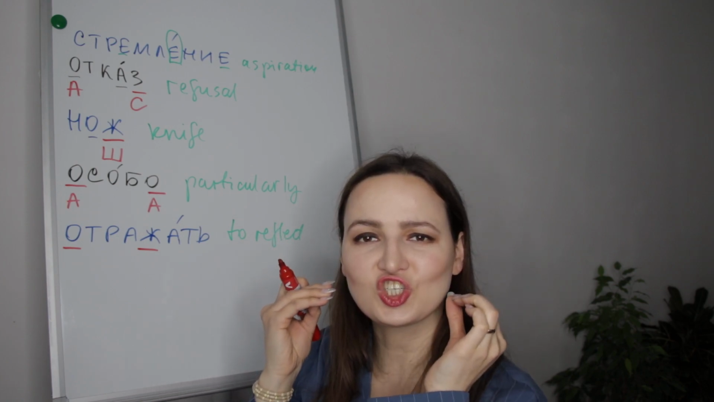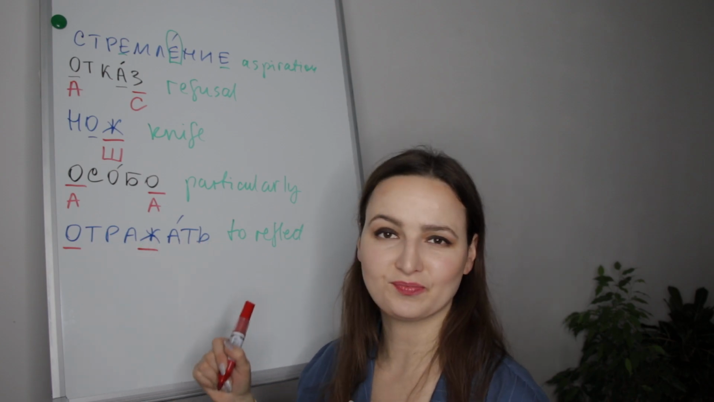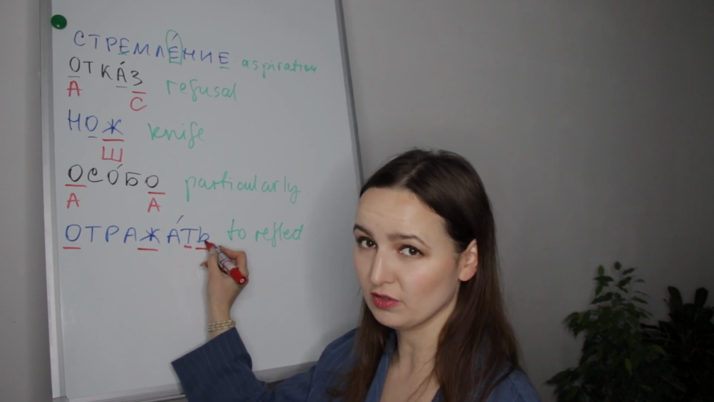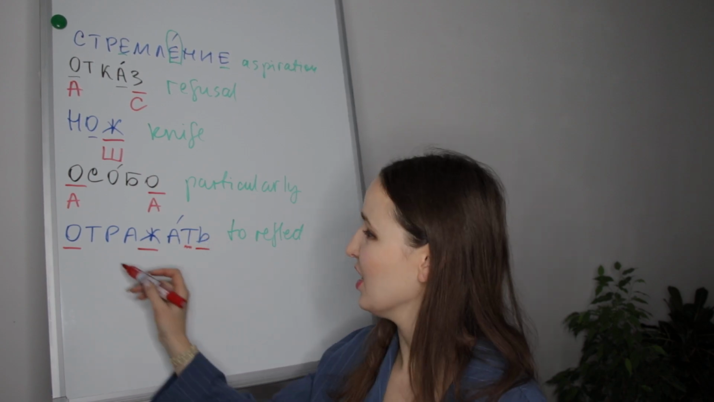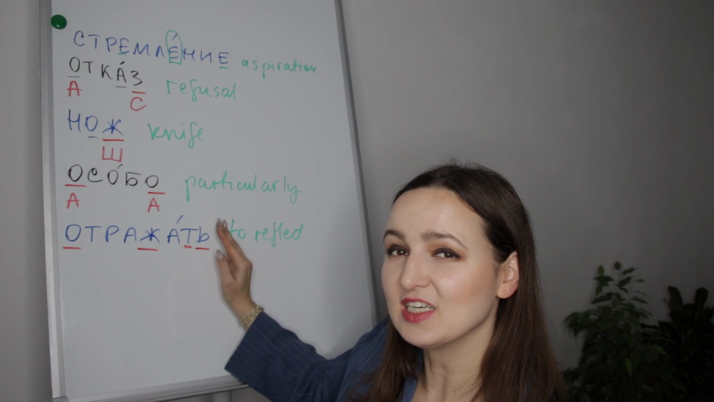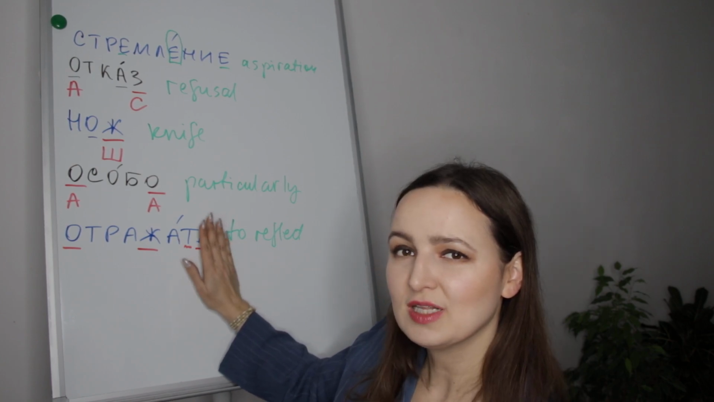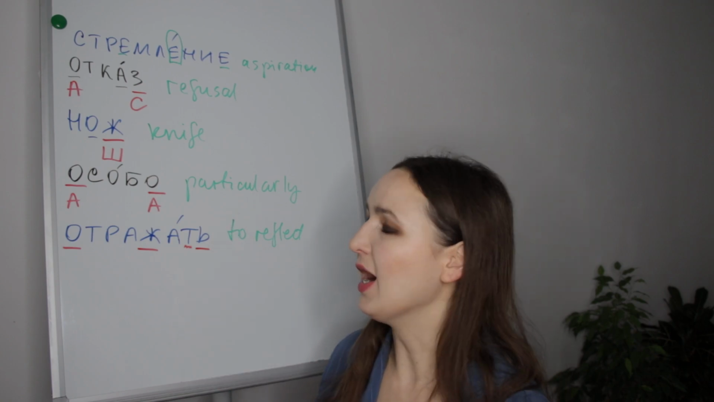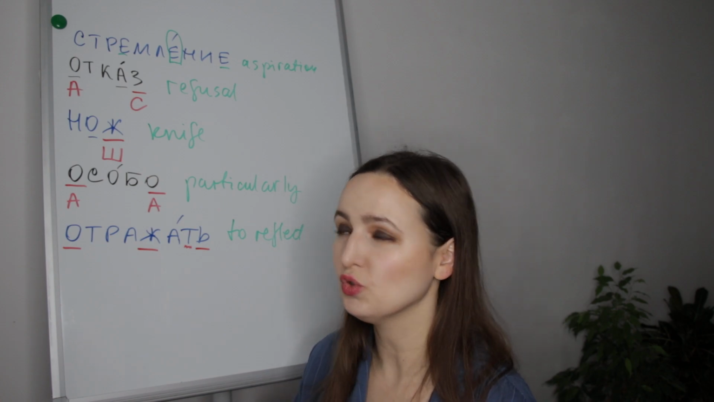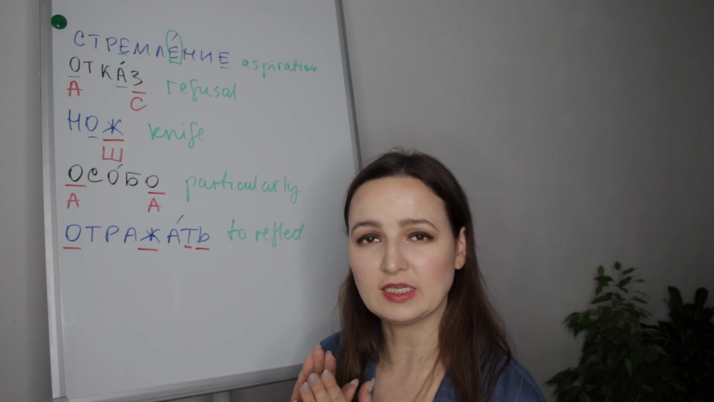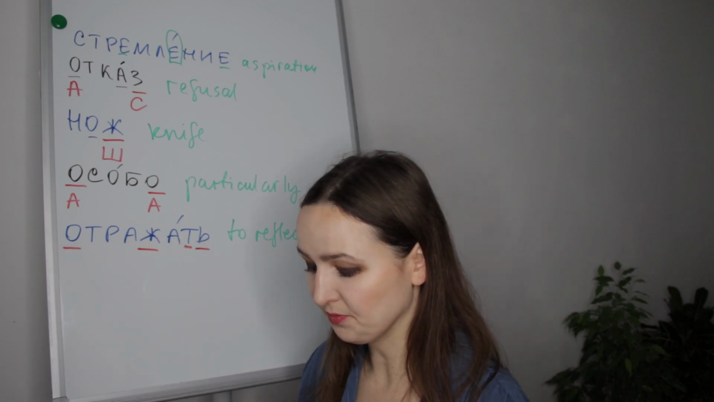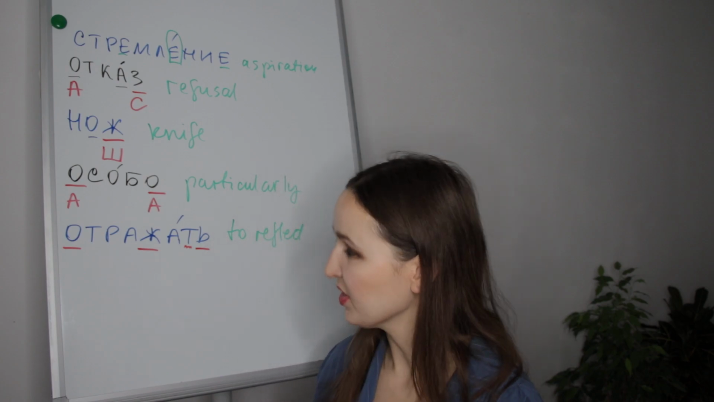Отражать. And the last one is мягкий знак. So you have to make this T softer because we have a soft sign after it. So it's not отражат. It is отражать. Don't forget about мягкий знак. You have to mention it in a word. It has to be heard. Отражать. Очень хорошо. Давайте продолжим.